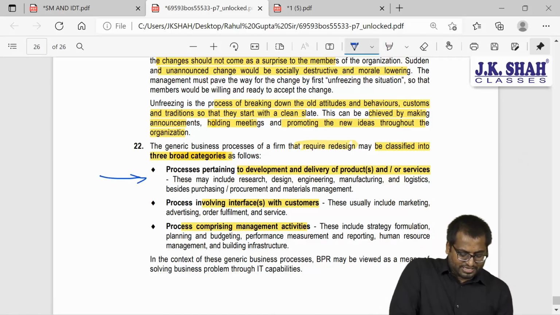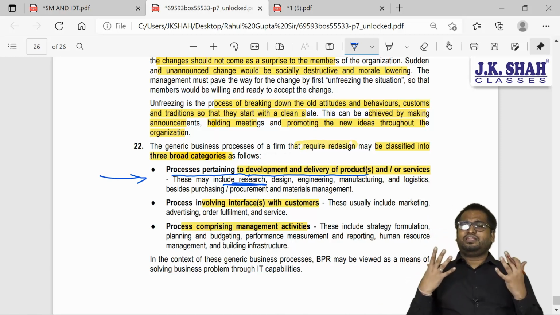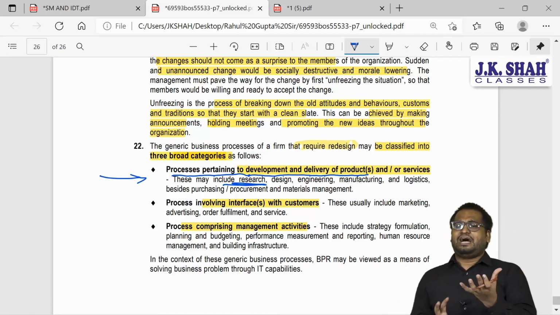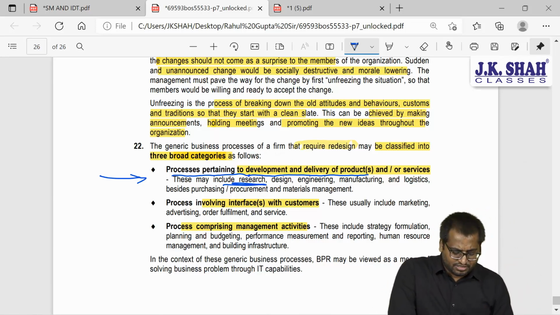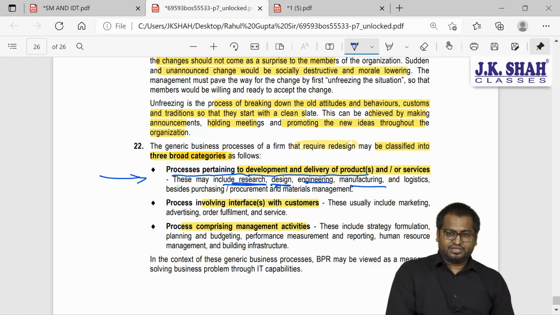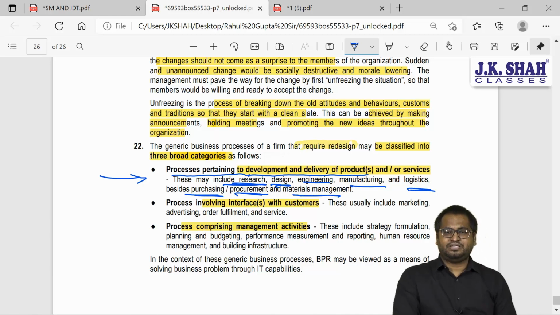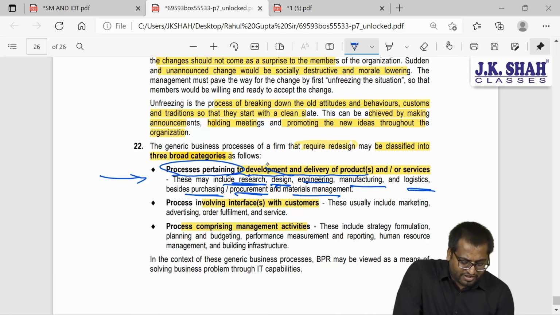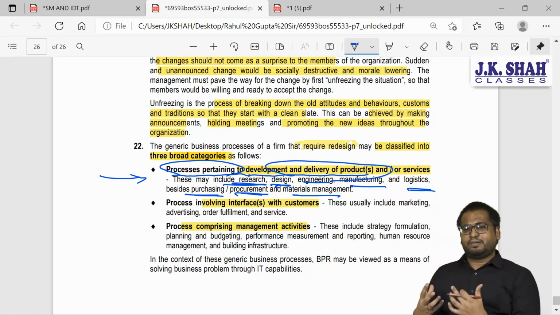So the first one, processes pertaining to the development and delivery of product. This may include research. Now you only think, if I want to bring about BPR, business process re-engineering, don't you think I'll have to do some research? I'll have to redesign, I'll have to engineer, I'll have to manufacture. Apart from that, I'll have to think about logistics, purchases, procurement, material management. So these are processes relating to development and delivery of product. This is your first area of redesigning. So you will have to think about your product, about your service.